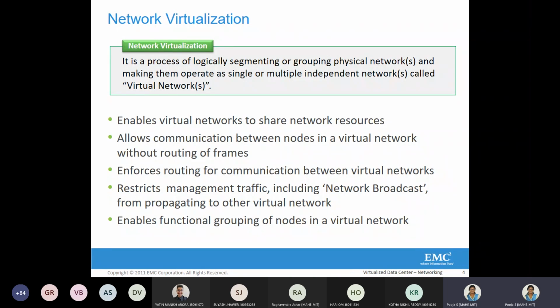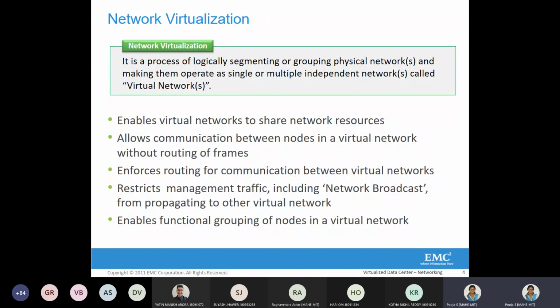that routing is not required, even if those two virtual machines are actually in different physical locations or on different physical servers. That is the main aspect of network virtualization. I'll repeat: if two virtual machines which wish to communicate are in two different virtual networks, they have to follow the routing process.